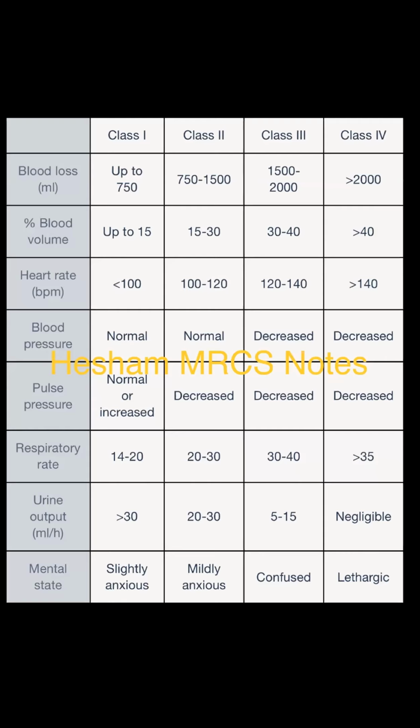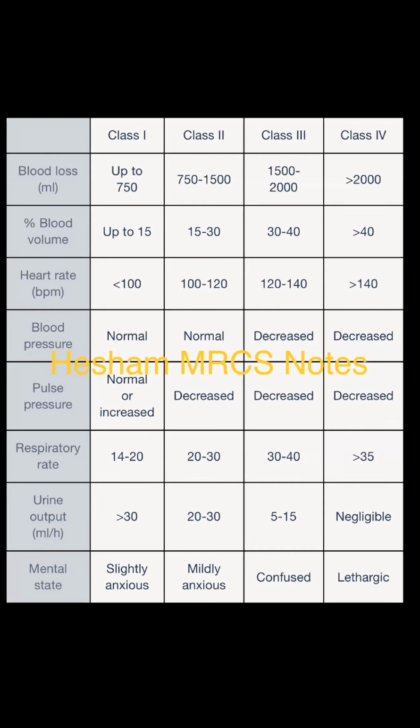Then the blood volume: up to 15%, then 15 to 30, 30 to 40, more than 40. Heart rate less than 100, from 100 to 120, 120 to 140, then more than 140.